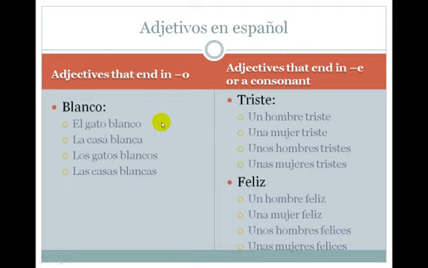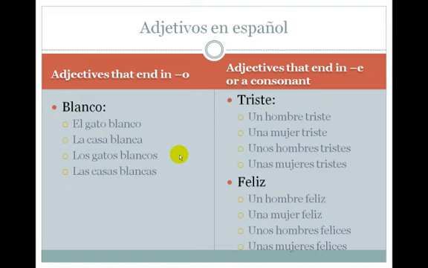For example, with the adjective blanco, white, it can be el gato blanco, because gato is singular and masculine, so we add the ending o. With la casa, since casa is singular and feminine, we use the ending a, la casa blanca, the White House. Gatos, being plural and masculine, we would say los gatos blancos, using the os ending. And for the plural feminine noun casas, we would use the as ending, las casas blancas.